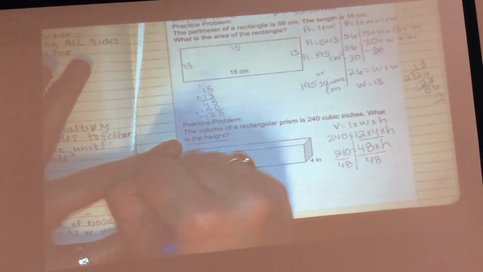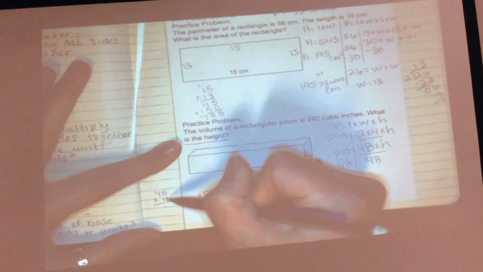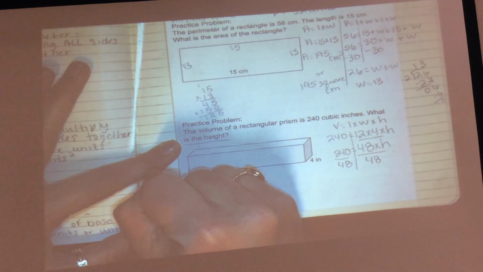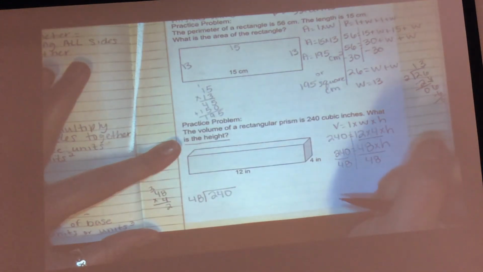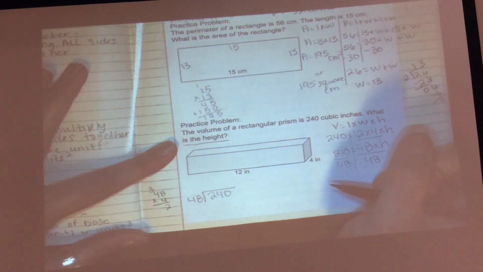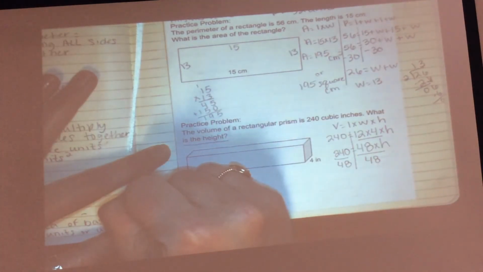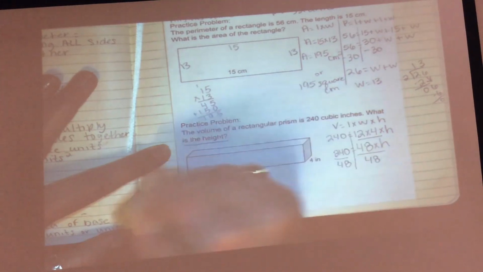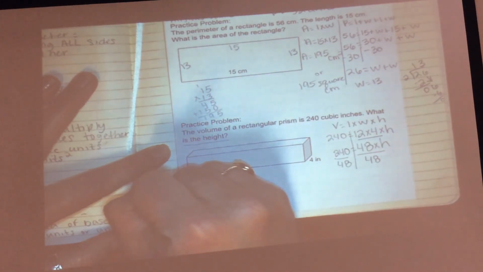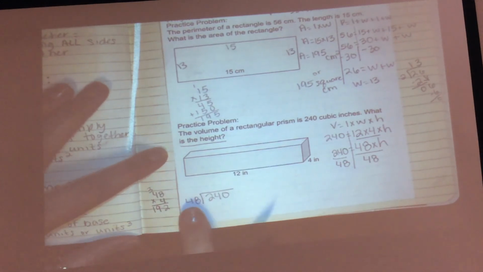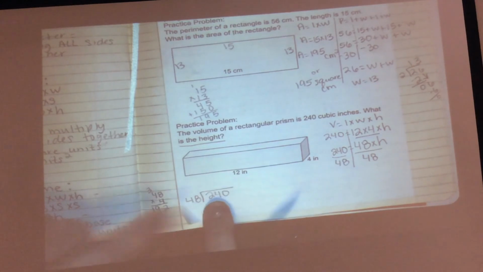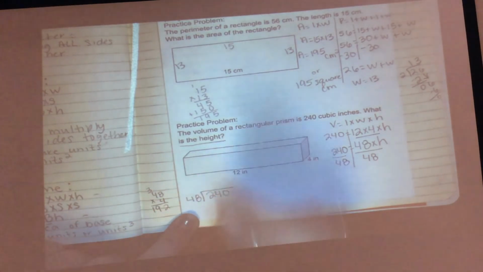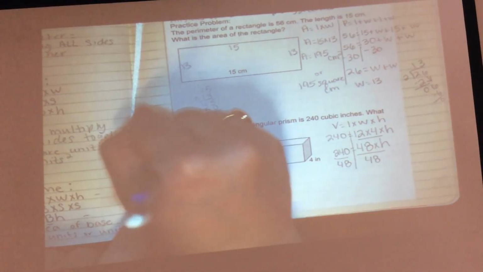4 times 8 is 32. 4 times 4 is 16, plus 3 is 19. Is that close enough yet? If this is less than this, I need to go up more. So I'm going to try 48 times 5.